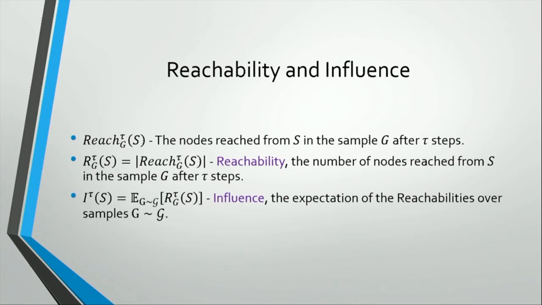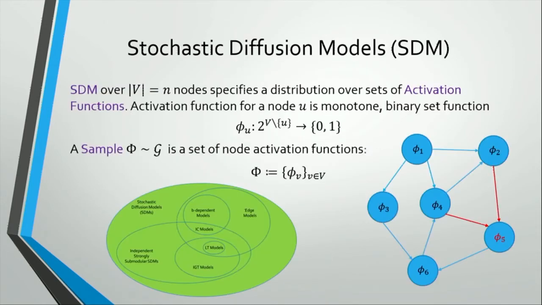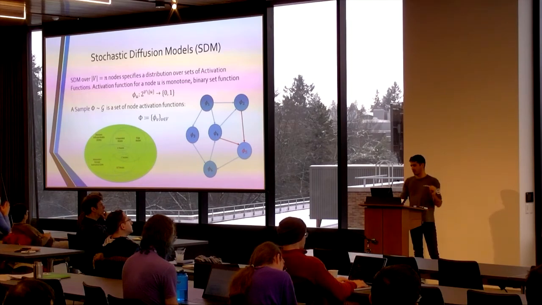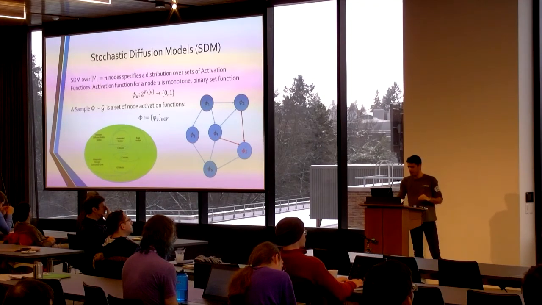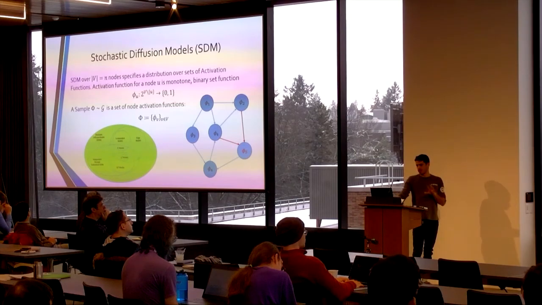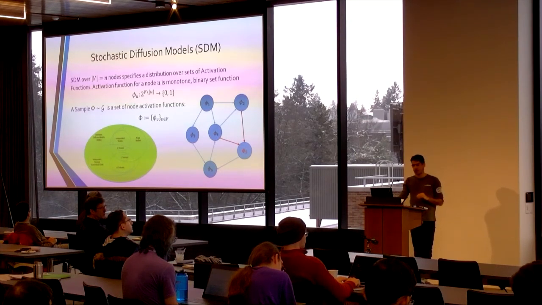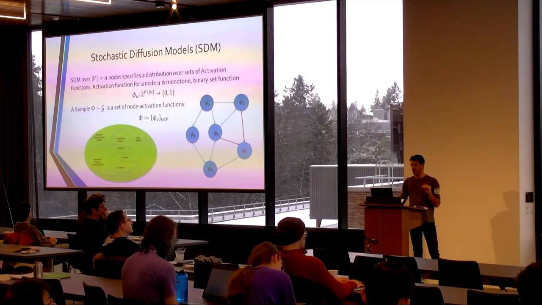Nice. So let's generalize it even more. The most general model is called stochastic diffusion models, or shortly SDMs. In those models, we have a distribution over activation functions, where an activation function is a binary set function that specifies whether we should activate a node or not, depending on the other nodes.